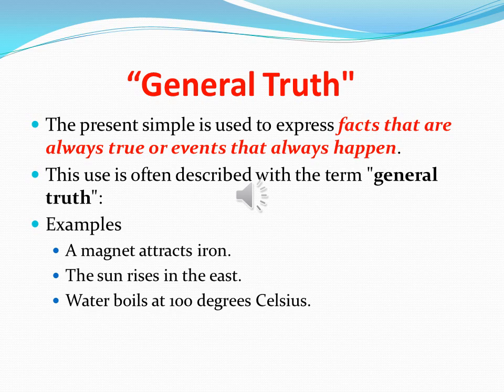So what is an example? We know a magnet attracts iron, the sun rises in the east, or water boils at 100 degrees Celsius. These are our general truths, and we use them as our premises to infer something and convince our audience and our readers to accept our argument.